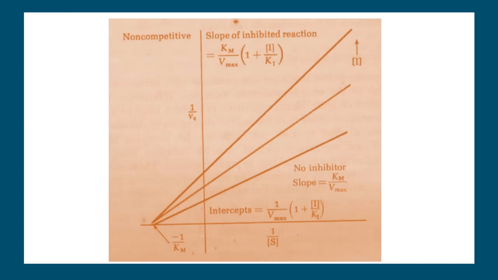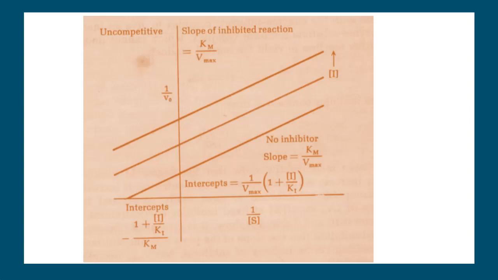And if we consider the non-competitive inhibition, in this case you are going to have a change in the Vmax value, whereas the Km value will almost stay constant. So the Km value will be the same, whereas the Vmax value will be changing. That is non-competitive. If you consider a reversible uncompetitive inhibition, you will be having lines like parallel lines.